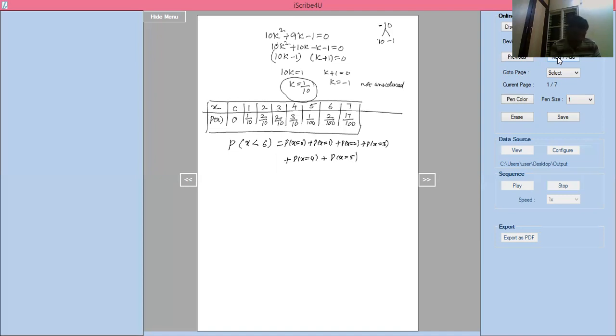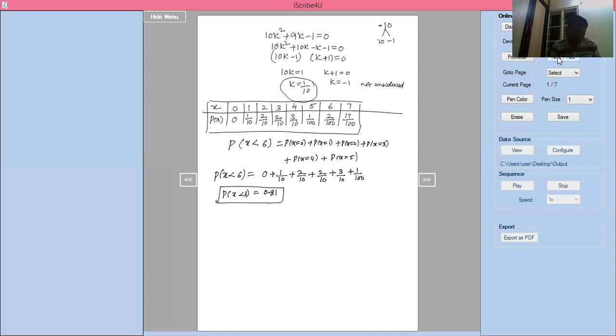X equal to 0 means 0, x equal to 1 means 1 by 10, x equal to 2 means 2 by 10, 3 means 2 by 10, 4 means 3 by 10, 5 means 1 by 100. If I simplify this after taking LCM, you will get 0.81. This is probability of x less than 6.